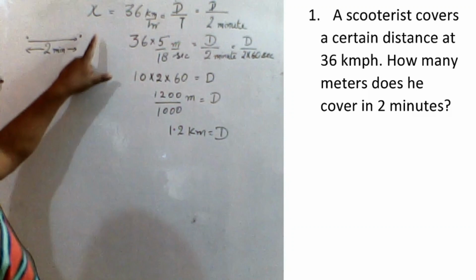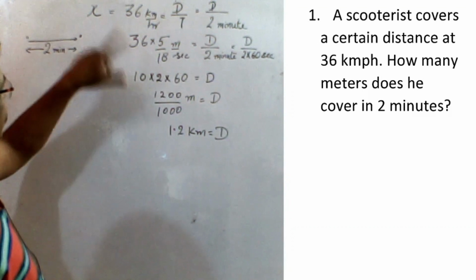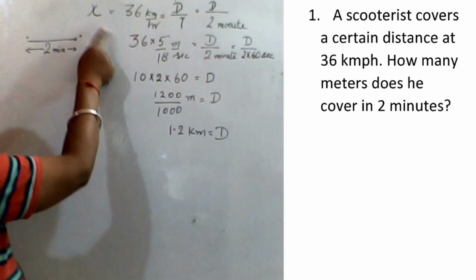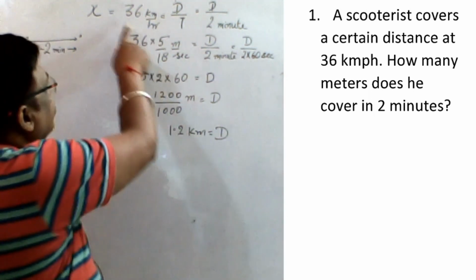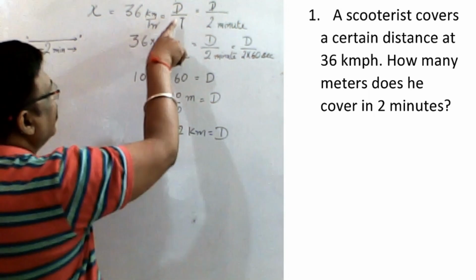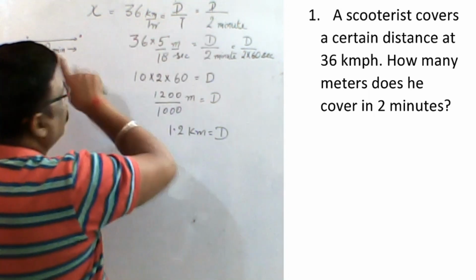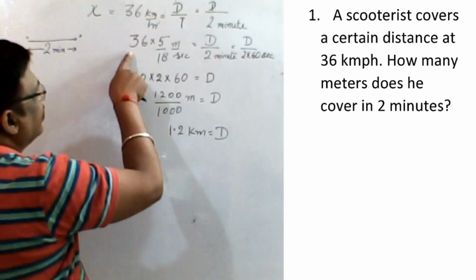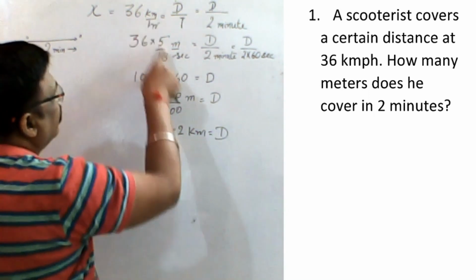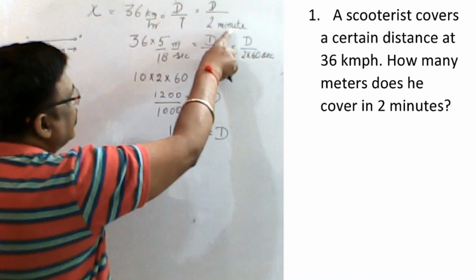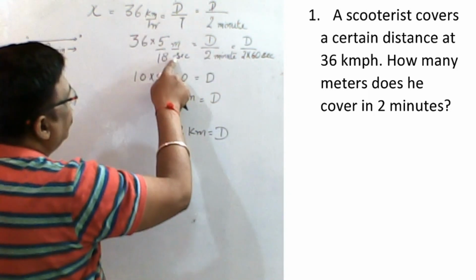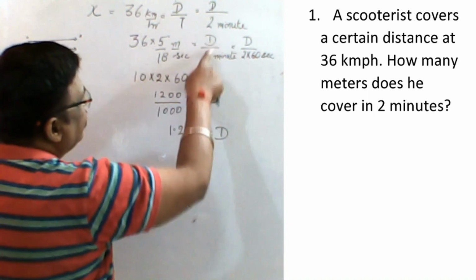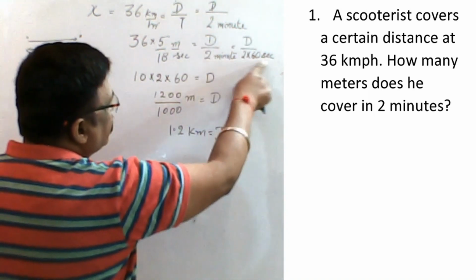Here the question is, a scooterist travels from this point to this point, he takes 2 minutes, and his speed is 36 kilometer per hour. Speed is distance by time. D we don't know, we have to find out, and time is 2 minutes. So we write 36 into 5 by 18, converting to meter per second, since time is 2 minutes, we have to convert it into seconds. So d by 2 into 60 seconds.